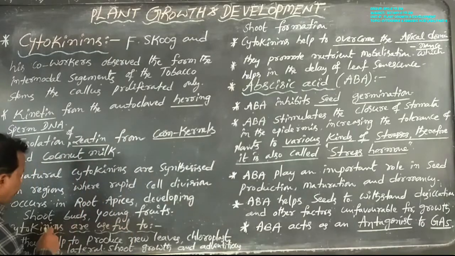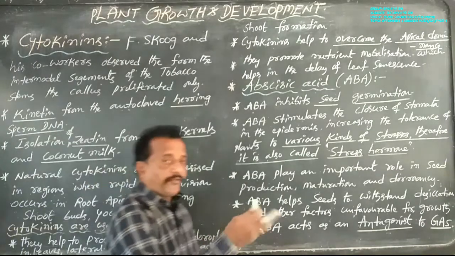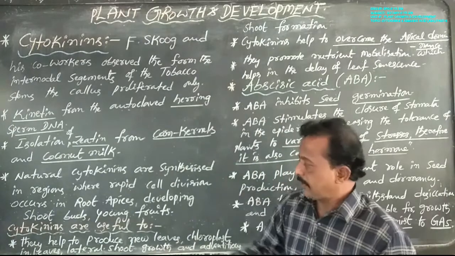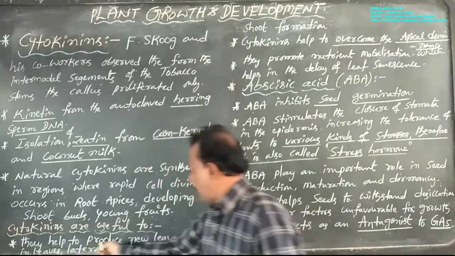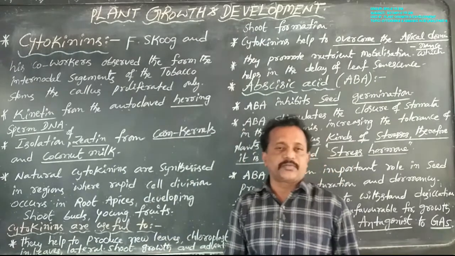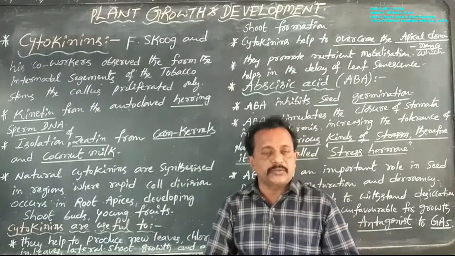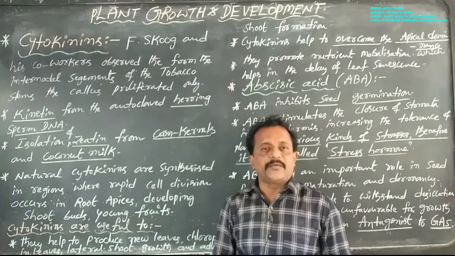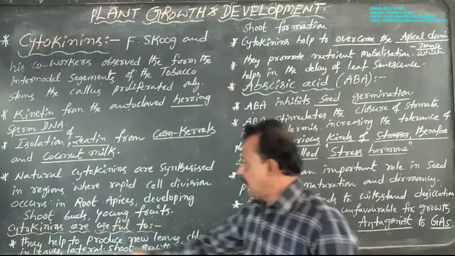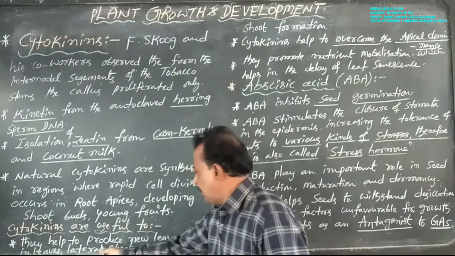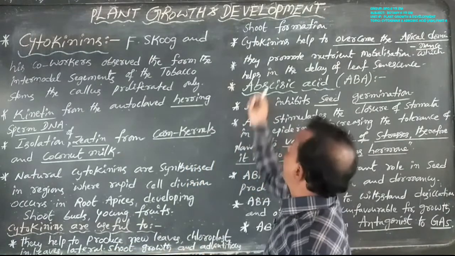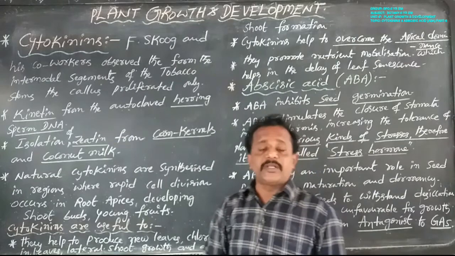Next, coming to the physiological effects of cytokinins. Cytokinins are useful in the following ways. First, they help to produce new leaves. New leaves are always produced with the help of cytokinin. They help to produce new leaves, chloroplasts in leaves, lateral shoot growth, and advanced shoot formation.